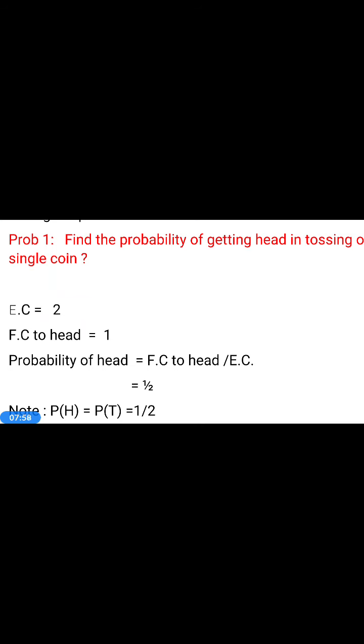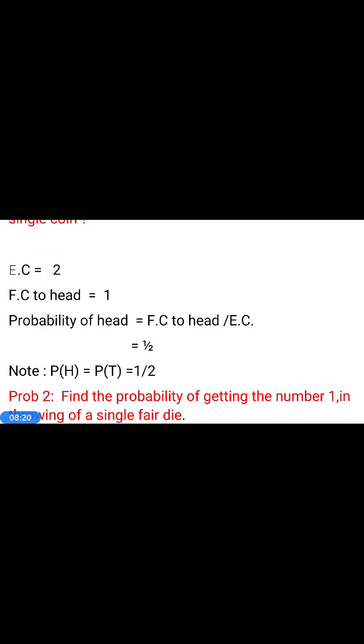In tossing of a single coin, the events are head H, tail T. So only these two events are the possible events. Therefore exhaustive events E C is equal to H comma T. Therefore exhaustive cases N is equal to 2. Favorable cases to head is equal to only 1, because among the two events only one H is there.